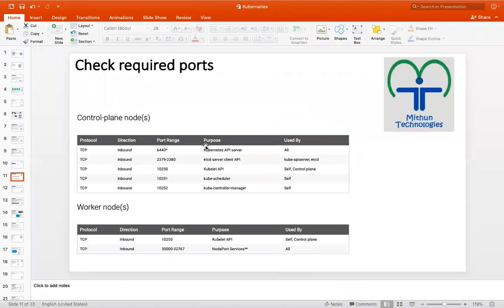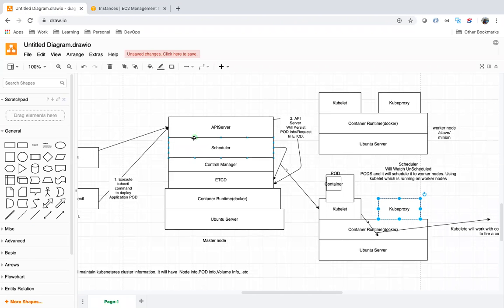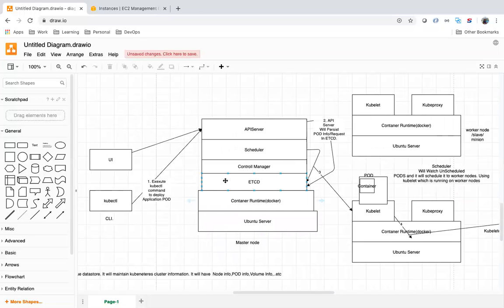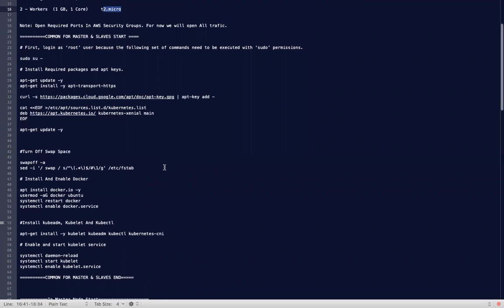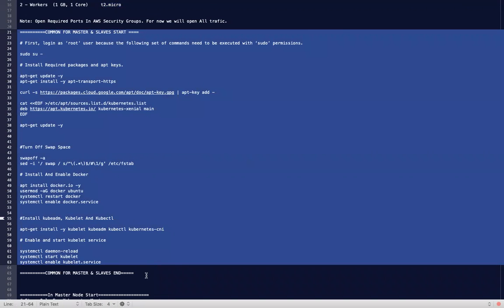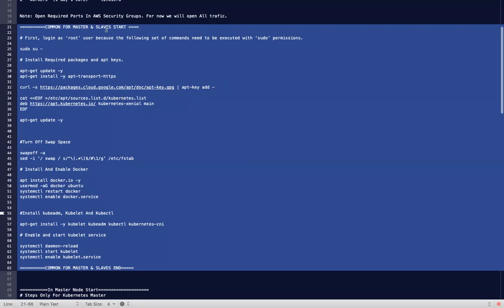First, we need to install a lot of software to set up the Kubernetes cluster. In all the machines, I should have a containerization runtime. I need to install Docker in all the servers. And I need to install some software like Kubeadm, Kubelet, kube proxy. So once you create the servers, these are the common software which we need to install in both master machines and worker machines.